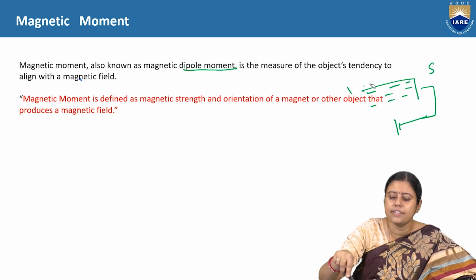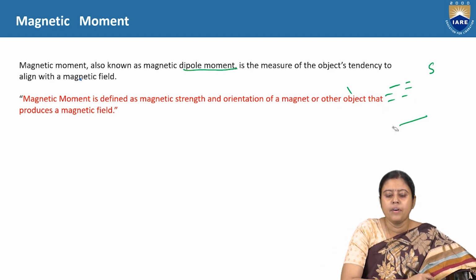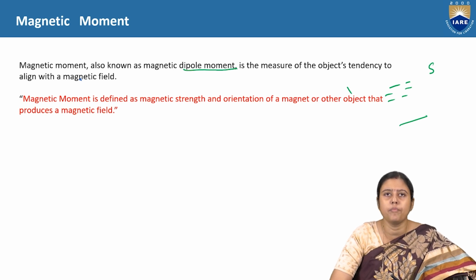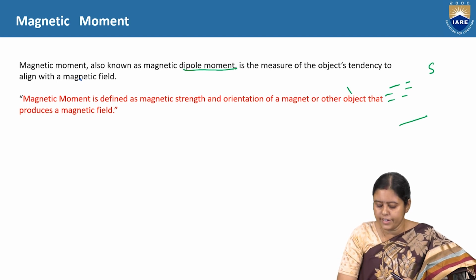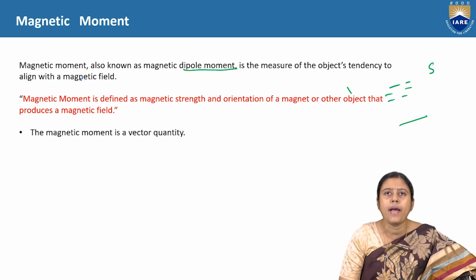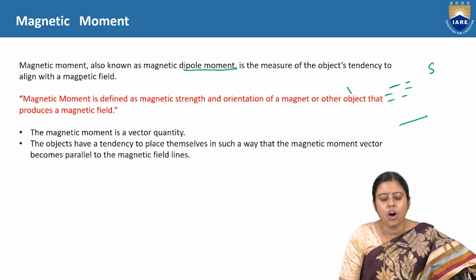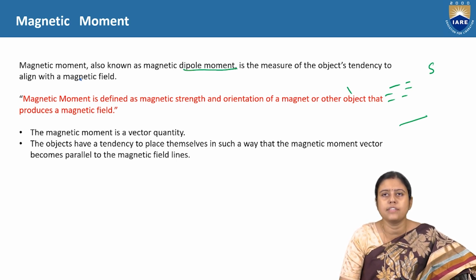Magnetic moment is defined as the magnetic strength or orientation of a magnet or any other object, meaning a ferromagnetic material, so that it can produce a magnetic field. The magnetic moment is a vector quantity. The object tends to place itself such that the magnetic moment vector becomes parallel to the magnetic field lines.